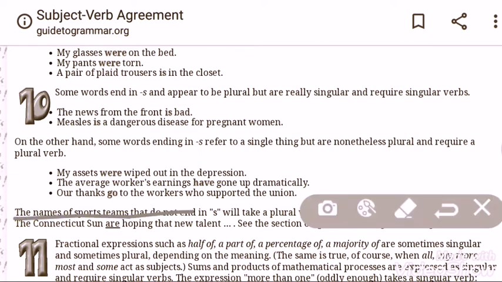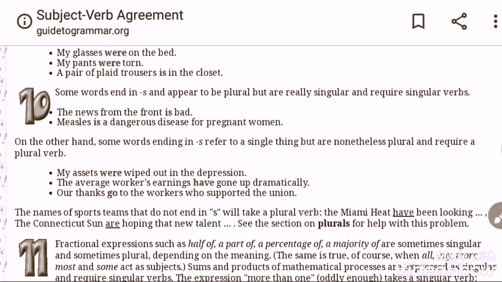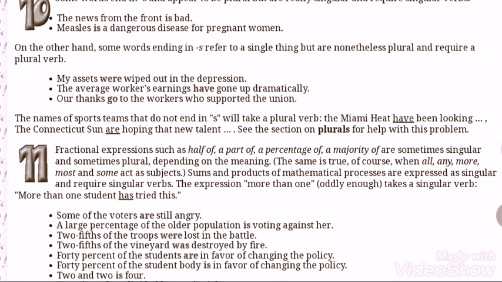The names of sports teams that don't end in S will take a plural verb. The Miami Heat have been looking. The Connecticut Sun are hoping for that new talent.